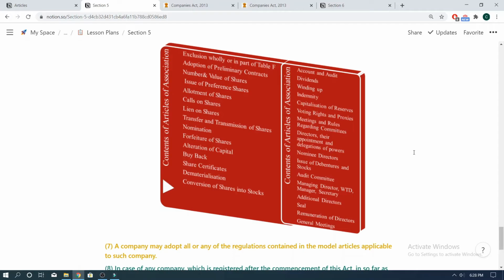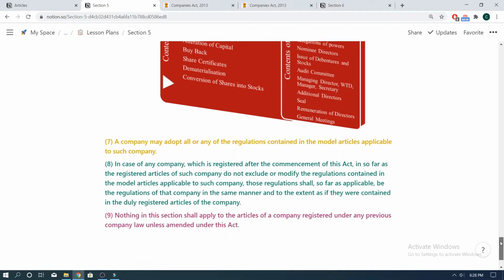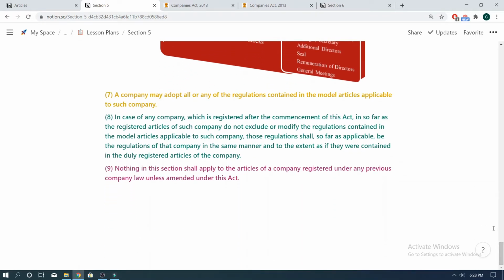Now here's a small exercise for you guys. Why don't you Google about any articles of association of any company online and just go through it and tell us in the comment section. Just give us a small write-up of what you understand by the content of the articles of association and exactly how does it convey the manner in which the company is to be run.